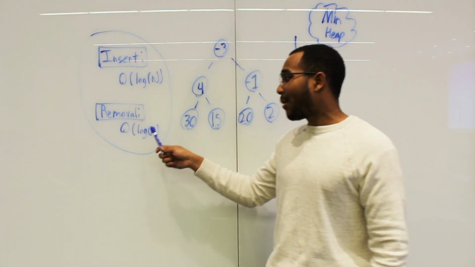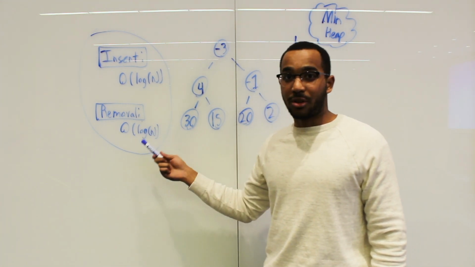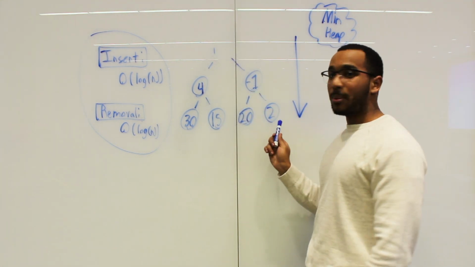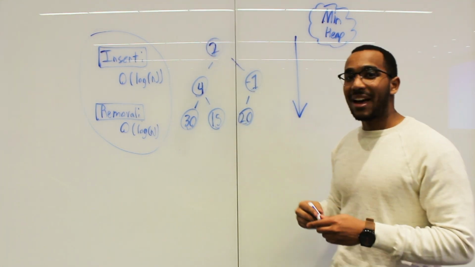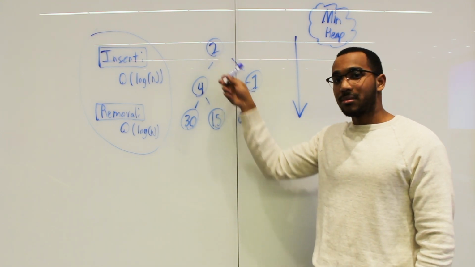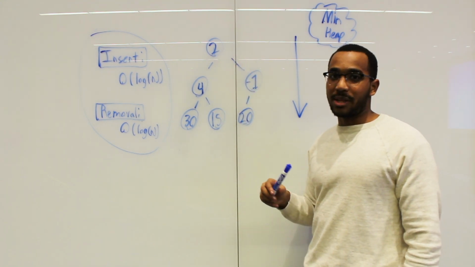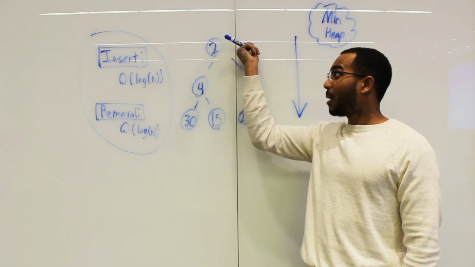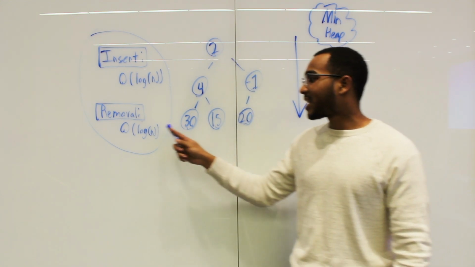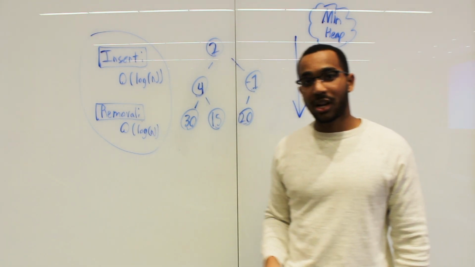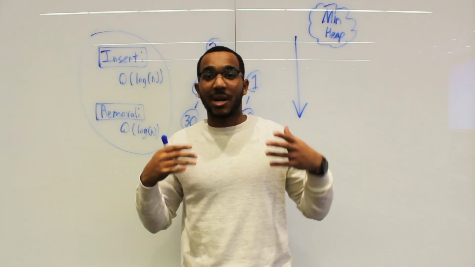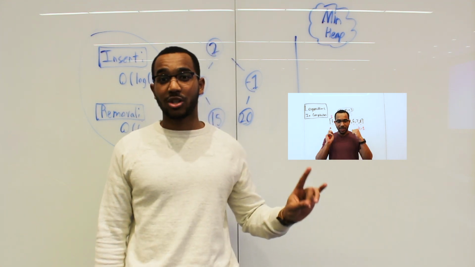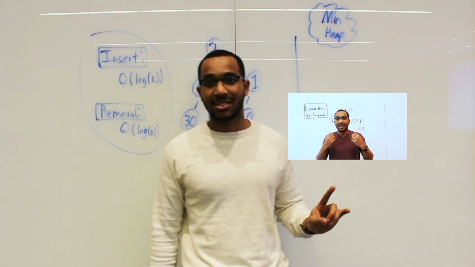Removal is going to entail, at worst, logarithmic work, log of n, because if we remove an item, that -3, and then we put the last item in its place, we're going to have to bubble this item down. 2 is not the smallest item in this heap. We know it's going to be -1. At worst, we might bubble the 2 all the way back down. So again, we might do logarithmic work, and that's how we express it, because we can express the height in a logarithmic fashion. And again, I have that video on logarithms. I think it's very important to watch because it's something that confused me a lot when I was learning it.